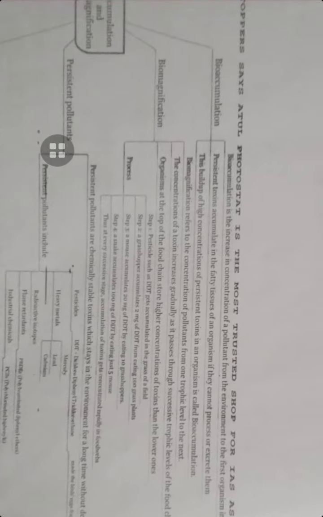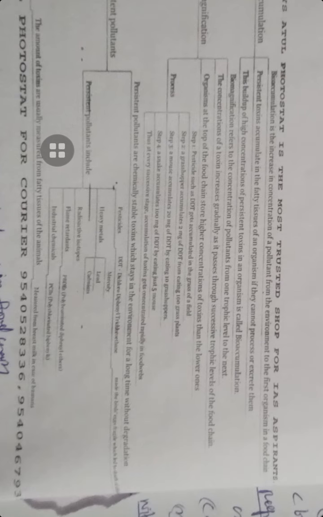Next one is bioaccumulation, biomagnification, and persistent pollutants. Bioaccumulation is the increase in the concentration of a pollutant from the environment to the first organism in a food chain. Persistent toxins accumulate in the fatty tissue of the organism if they cannot process and excrete them. This building up of a high concentration of persistent toxins in an organism is called bioaccumulation.